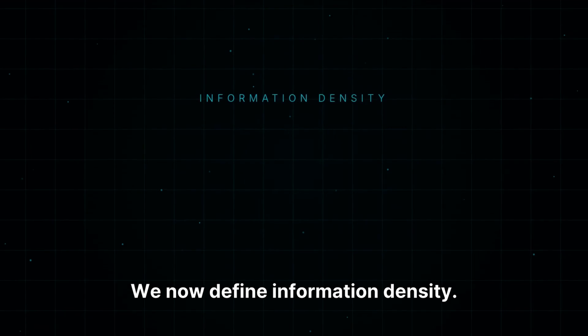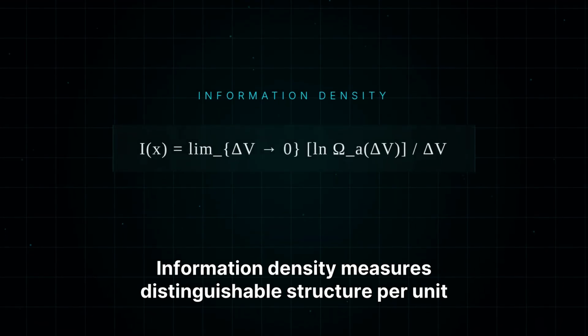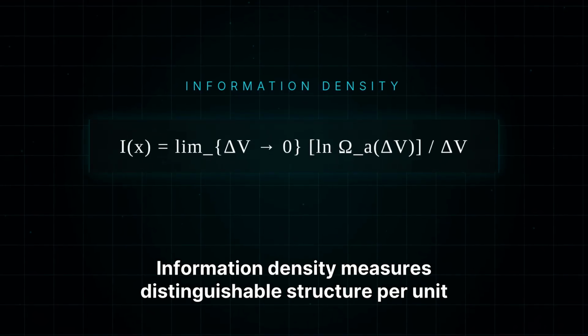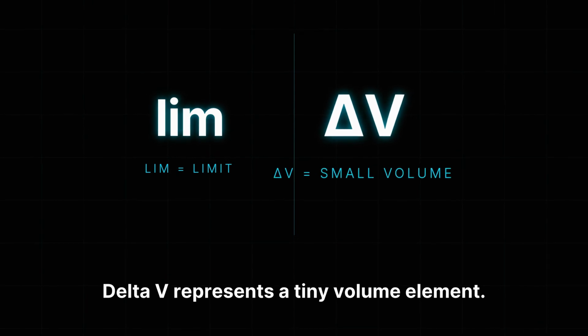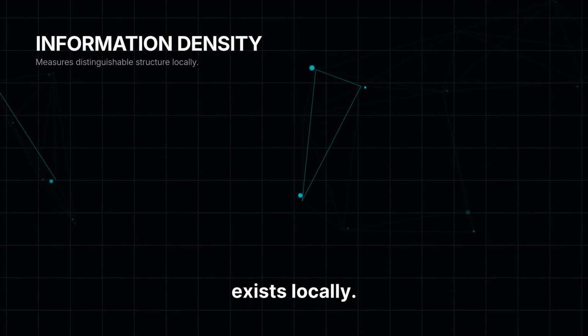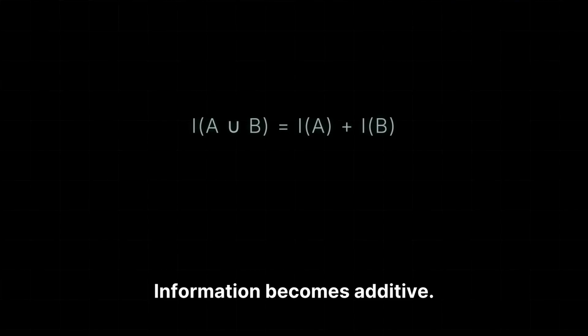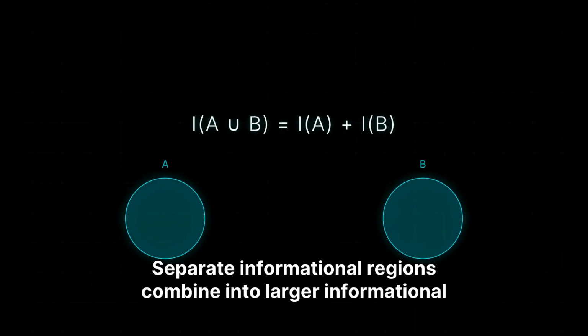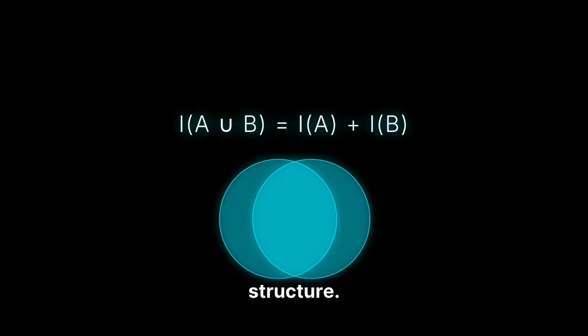We now define information density. Information density measures distinguishable structure per unit volume. The limit process examines smaller and smaller regions. Delta phi represents a tiny volume element. Information density measures how much distinguishable structure exists locally. Information becomes additive. Separate informational regions combine into larger informational structure.